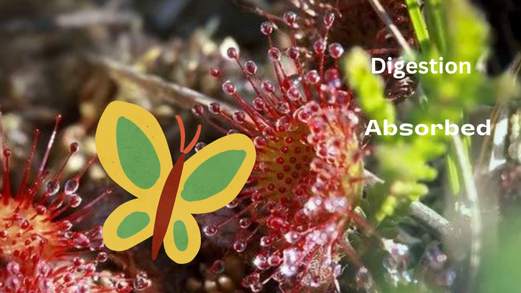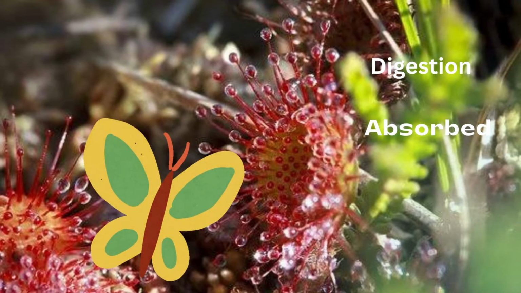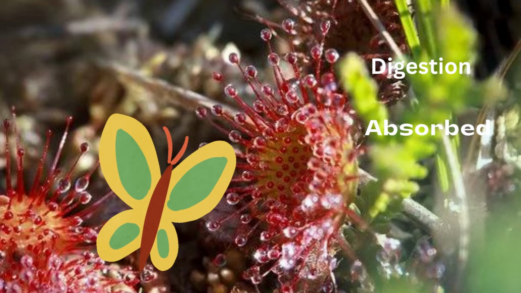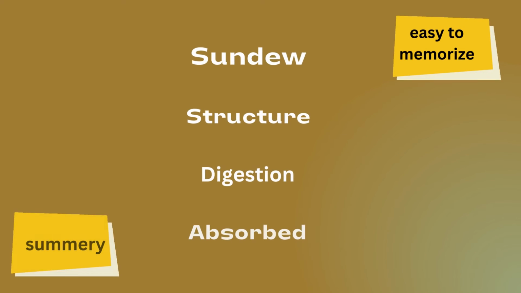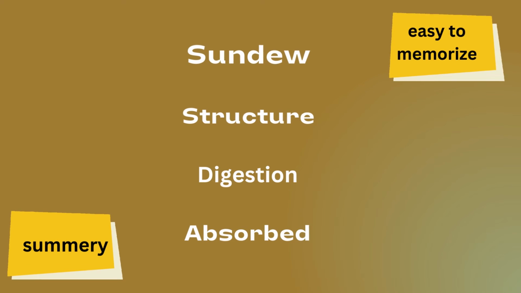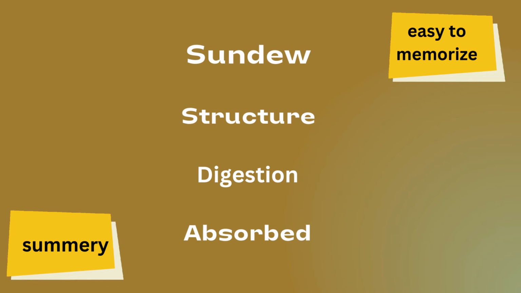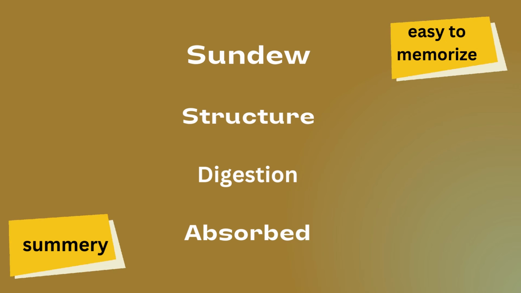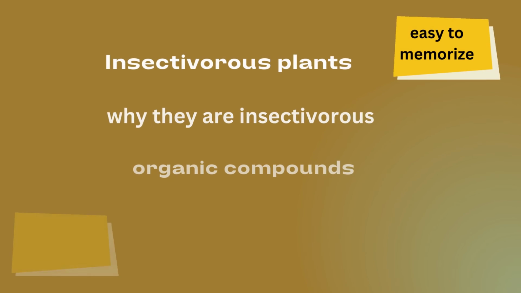After that, digestion. When organism is trapped, digestion starts. In sundew also, the protein of insects is digested by enzymes and the products are absorbed. A similar process of digestion is present in all insectivorous plants. In sundew, we have discussed its structure. It has tentacles and glands, digestion by enzymes, and then absorption takes place.